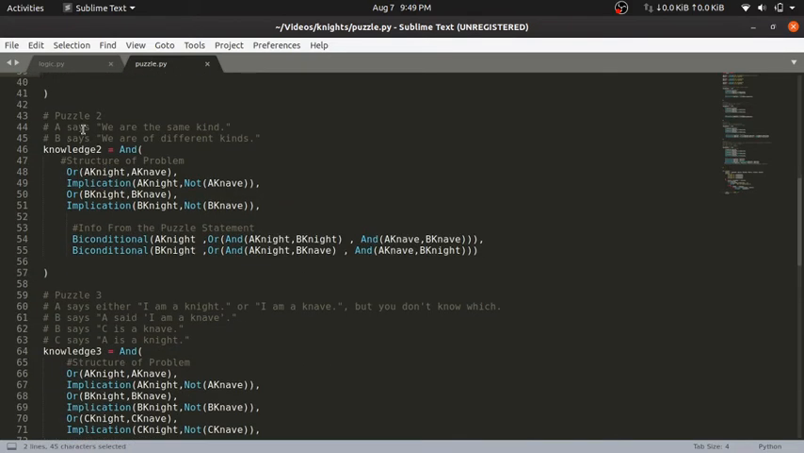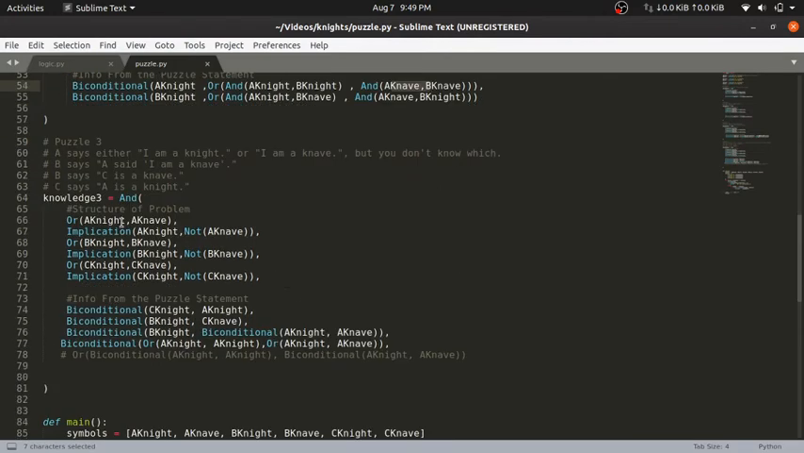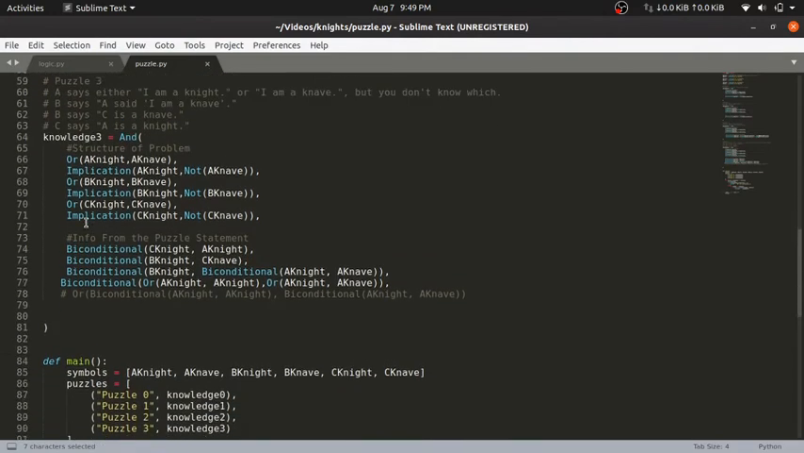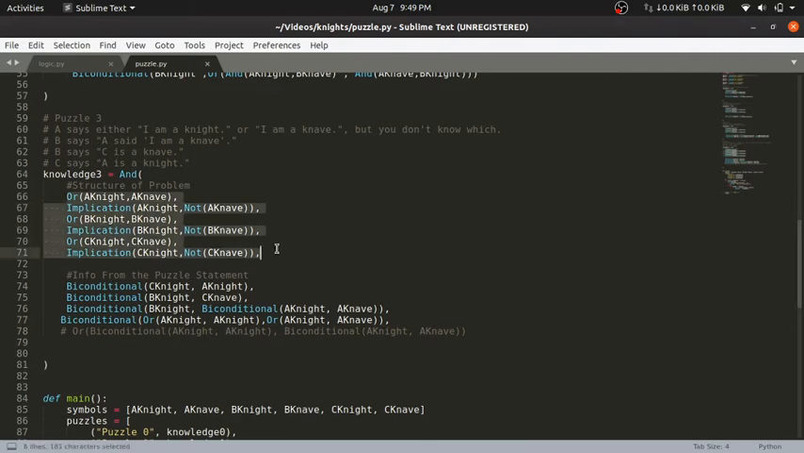Similarly for puzzle 2, A says we are both of the same kind, B says we are of different kinds. So it is a biconditional. Both are of the same kind, either both are knights or both are knaves, or both are of different kinds, either A is a knight and B is a knave, or A is a knave and B is a knight. Similarly for puzzle 3, these are from the structure of the problem and these are from the characters.